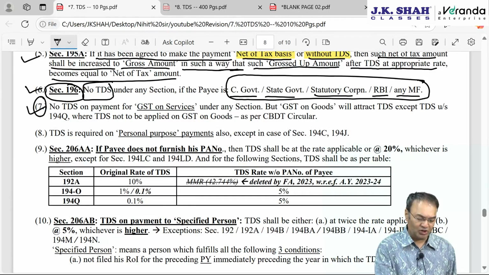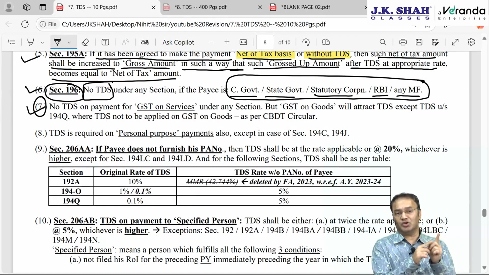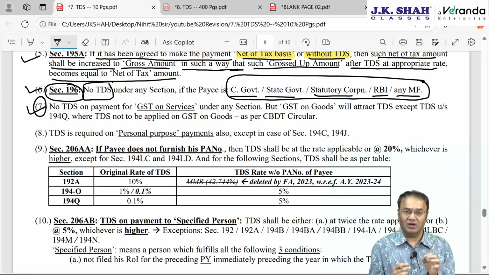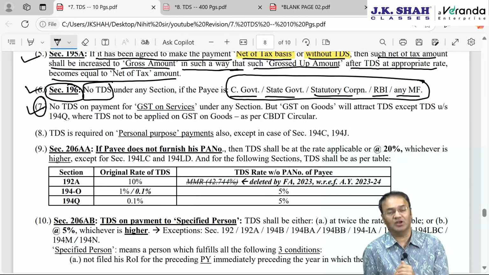Okay. Point 7, you need to remember a little bit: GST on goods, GST on services. No TDS on GST on services if shown separately in the bill or invoice, but TDS will be applicable on GST on goods. Deducting TDS on the GST component does not amount to a tax on tax or double tax situation, because it is clarified by the government that TDS is just withholding of tax. It is not charging of tax or levy of tax.